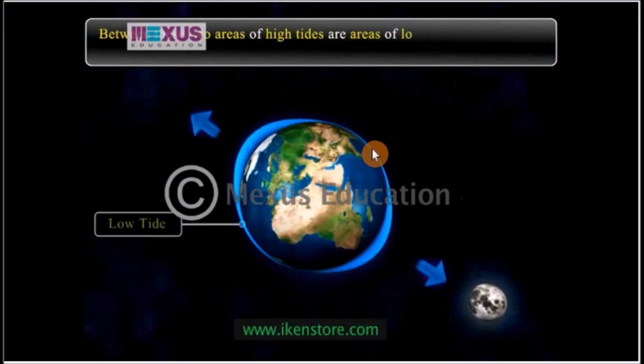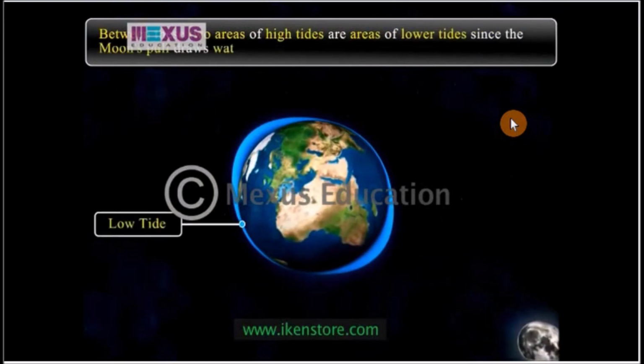Now, the force that creates the high tide at the opposite parts of the Earth is called the force of inertia. Now, the force of inertia is acting on the Earth because of the shape of the Earth, or because of the spherical nature of the Earth. Tide happens every 6 hours.